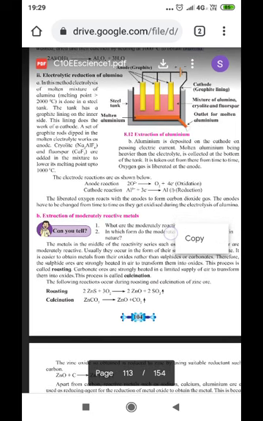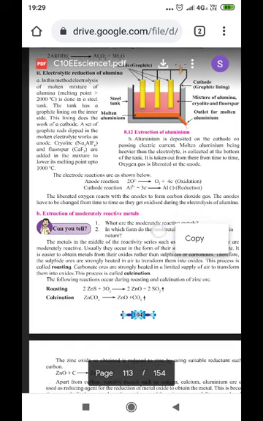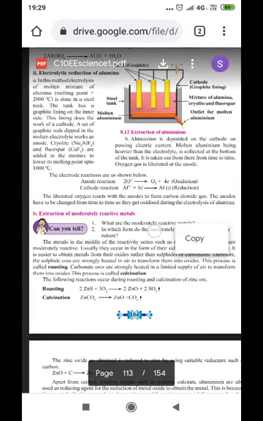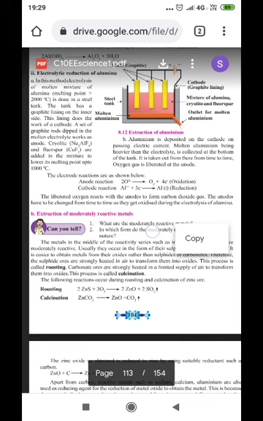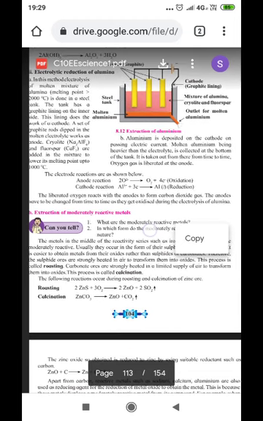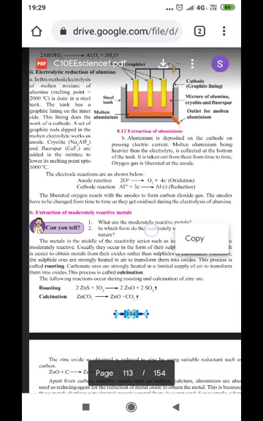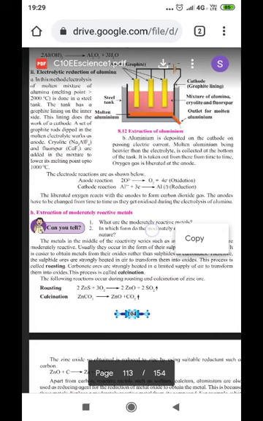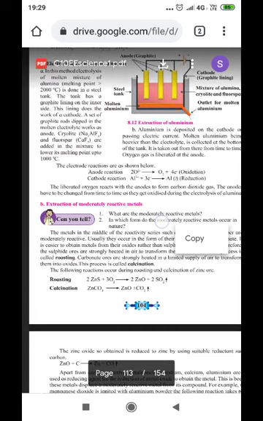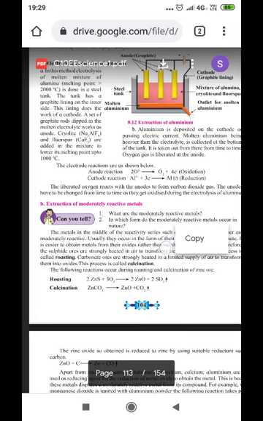Now the second part, that is part B. Aluminium is deposited on the cathode on passing electric current. Then molten aluminium, being heavier than the electrolyte, is collected at the bottom of the tank. It is taken out from there from time to time. Oxygen gas is liberated at the anode. The electrode reactions are as shown below.